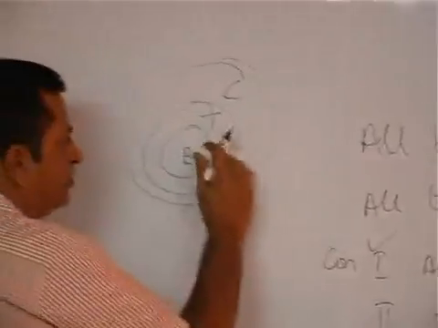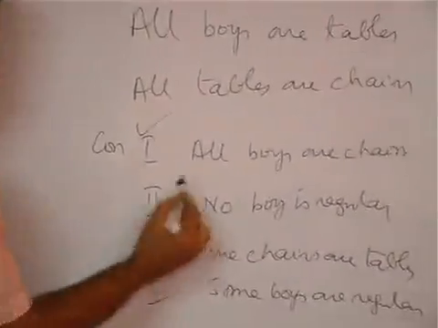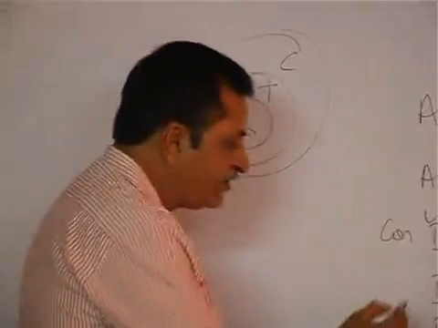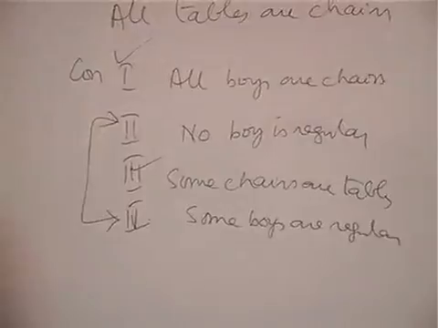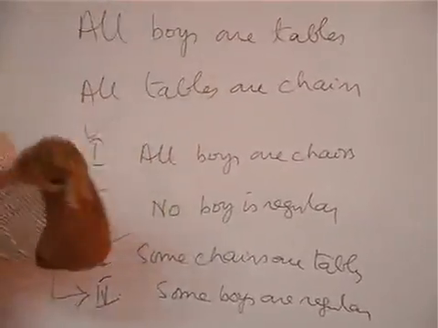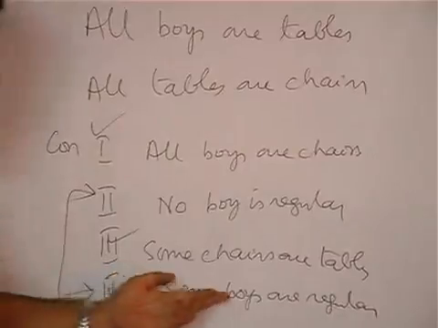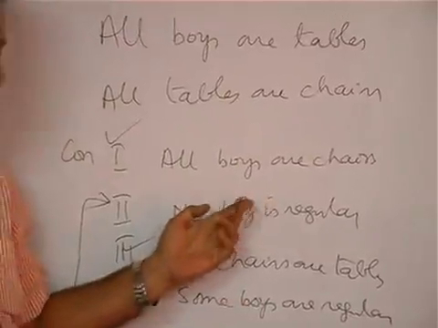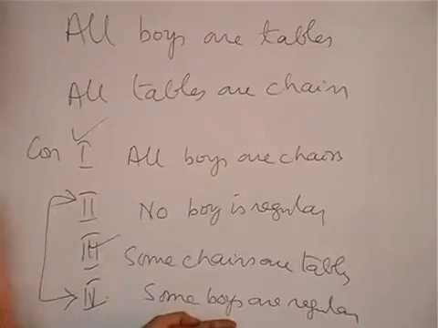No boy is regular, keep aside. Some chairs are tables, follows. Observe the second and fourth conclusions. They are not related to these statements.